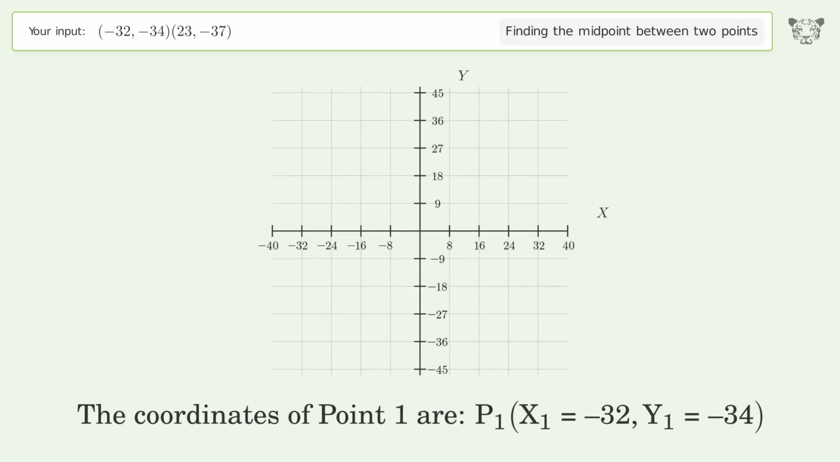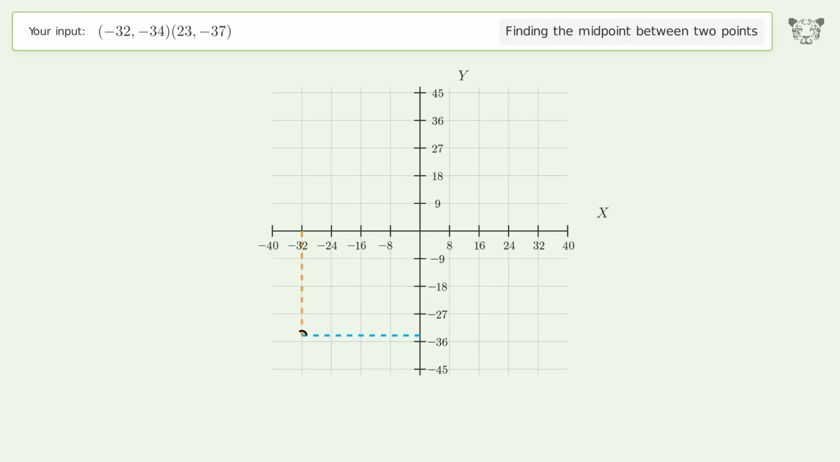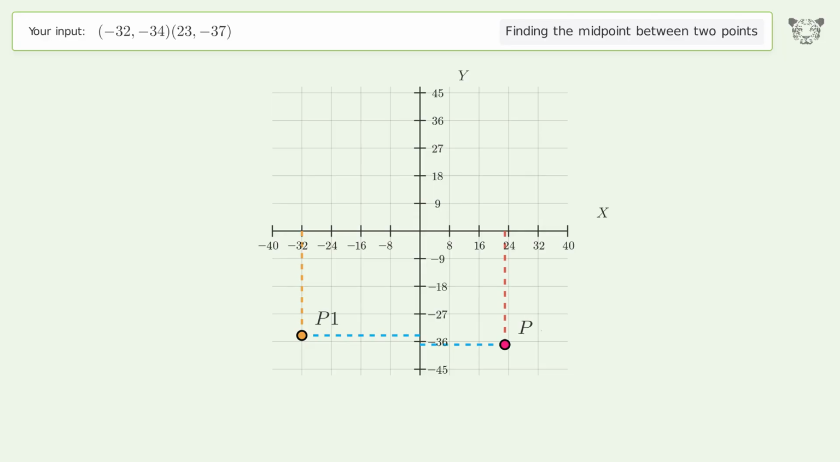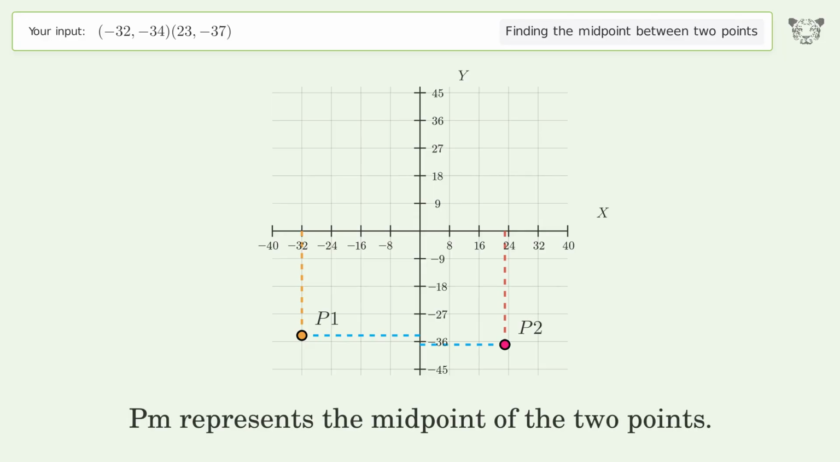The coordinates of point 1 are, x1 equals -32, y1 equals -34. The coordinates of point 2 are, x2 equals 23, y2 equals -37. PM represents the midpoint of the 2 points.